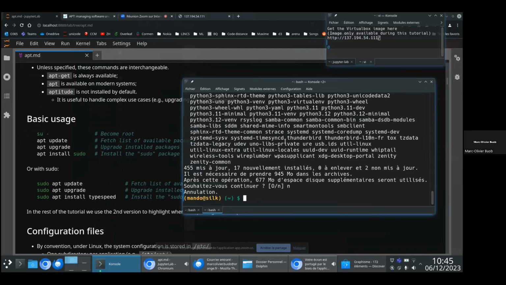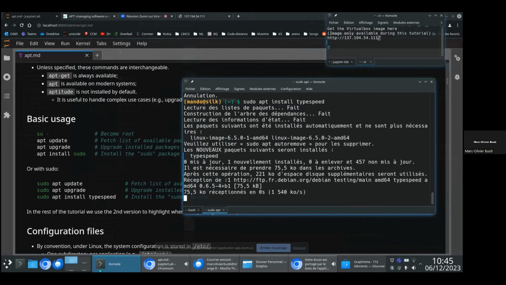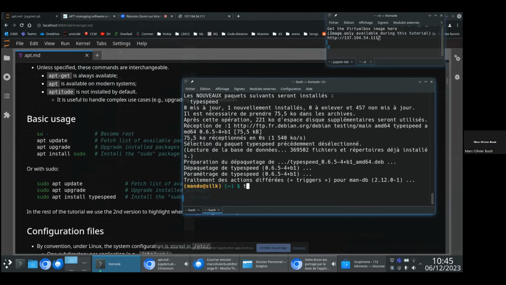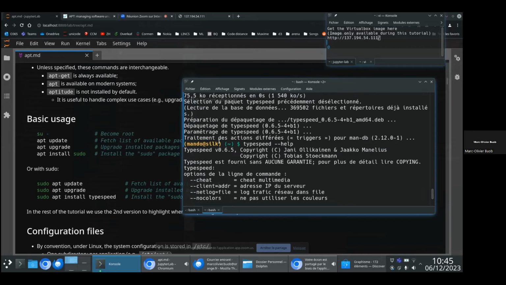Now suppose that I want to install a small package. For example, TypeSpeed, which is a small text game. I will just run apt install TypeSpeed. For the moment, it's quite easy, and this is typically 99% of your usage of apt. Here TypeSpeed is now installed. As you can see, I can verify that the software is installed.